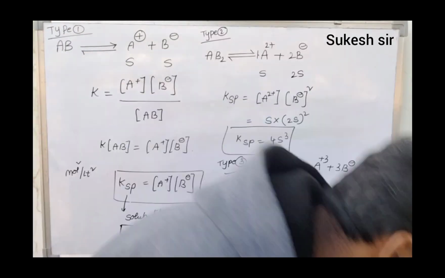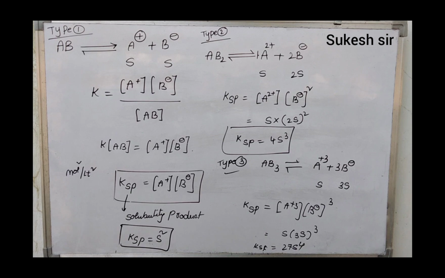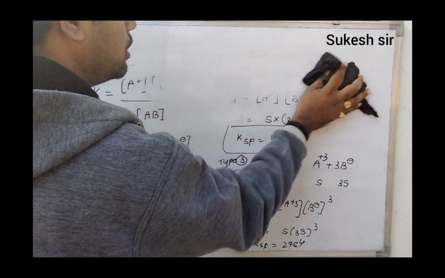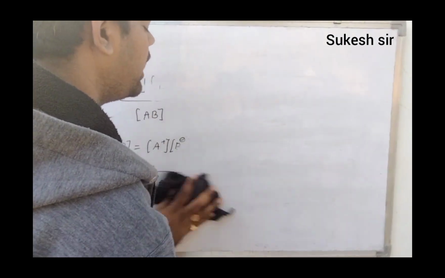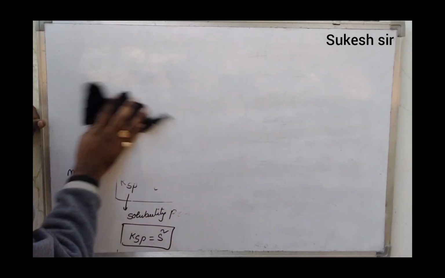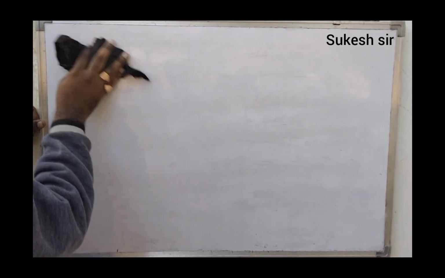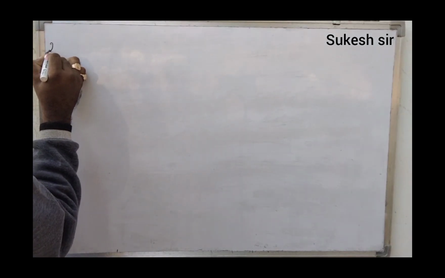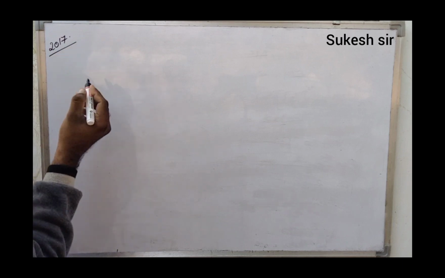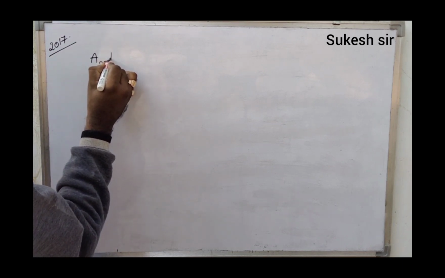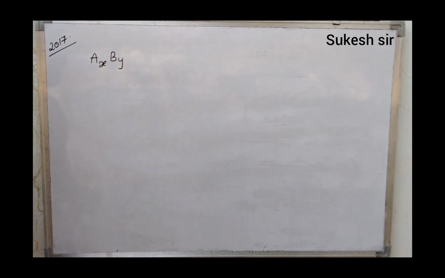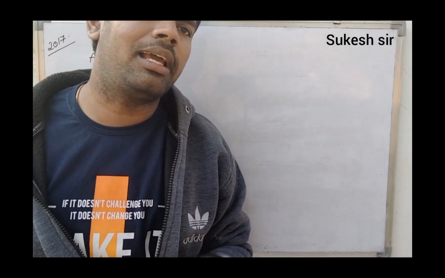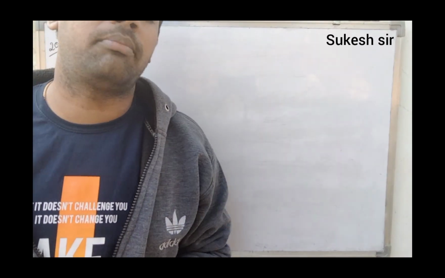If you check which type of question was given in the last exam, in the previous Mains they asked one question. If you take any salt, check how many cations are there and how many anions are there, and write based on that. This is a 2017 Mains question: an AxBy type of salt is there. Calculate the solubility product. This is one of the important questions.